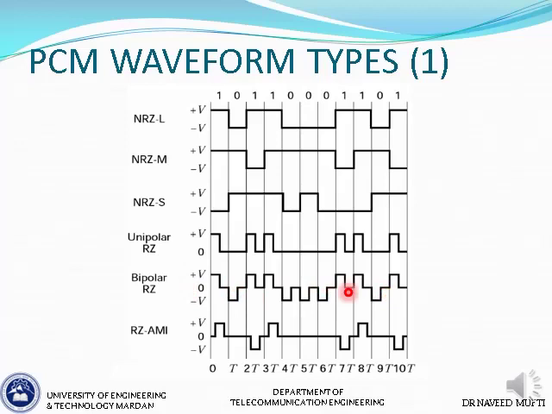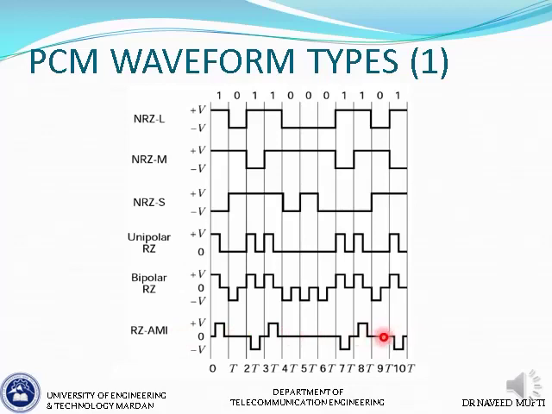And then the last of the RZ group is RZAMI, return to 0 alternate mask inversion. And for 0 it is 0, as you can see. Just acknowledge all the zeros here, they are represented by 0 volt level.